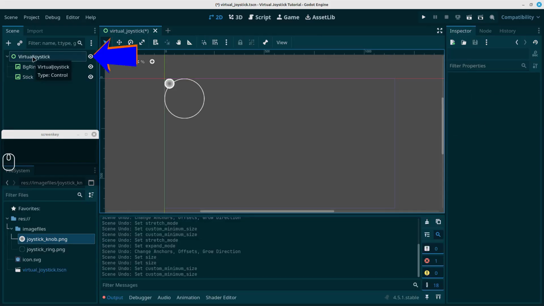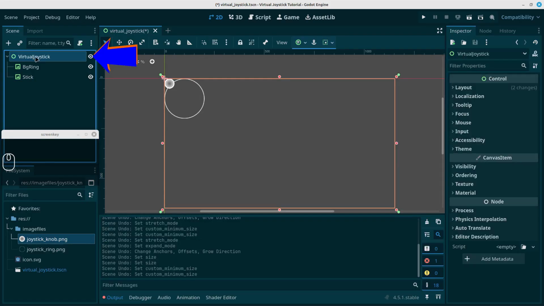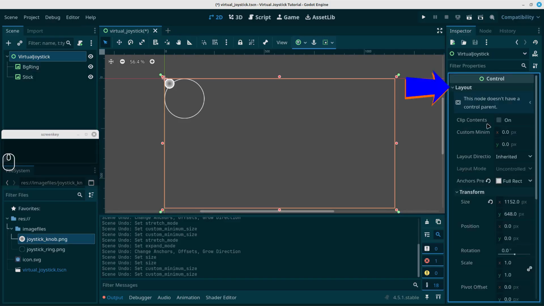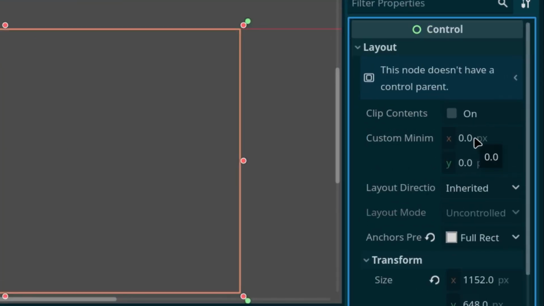Okay, so let's select our virtual joystick, the main node, and you notice this orange border around here. That's the size of the TextureRect. I don't want this border to be this big, I just want it to surround the circle alone. I'm going to layout, and make our custom minimum size the size of the circle. My circle, I made it 200 pixels by 200 pixels, so let's use that.